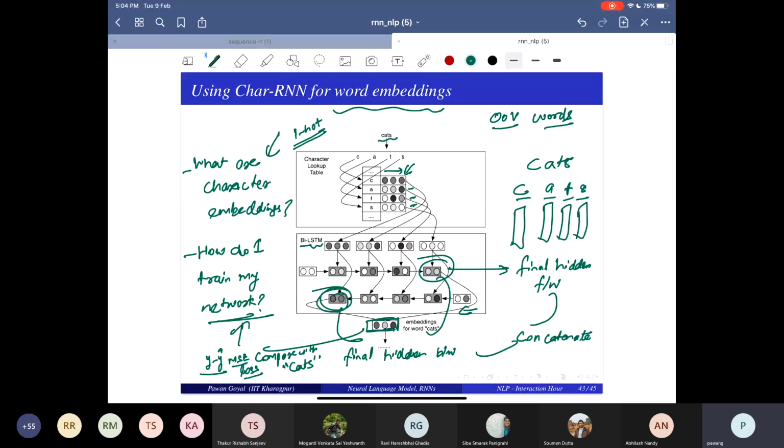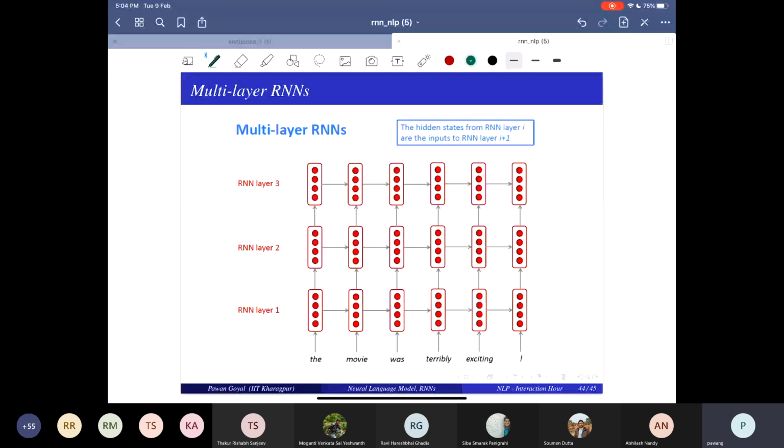In general, with RNNs you can also do multi-layers. What is multi-layer? You can go deep. You have the initial sentence x1, x2 to xn, and you get the initial h1, h2 to hn.